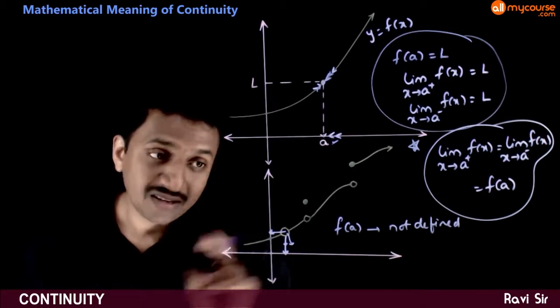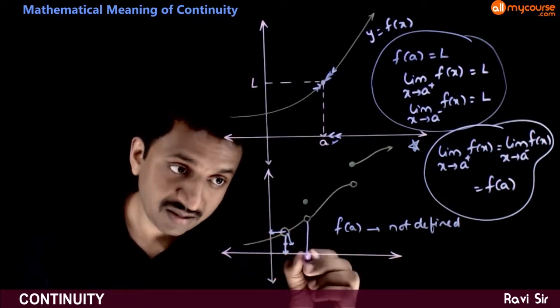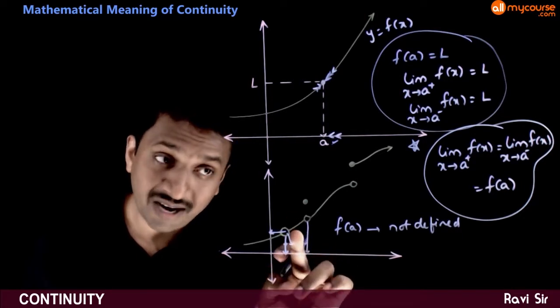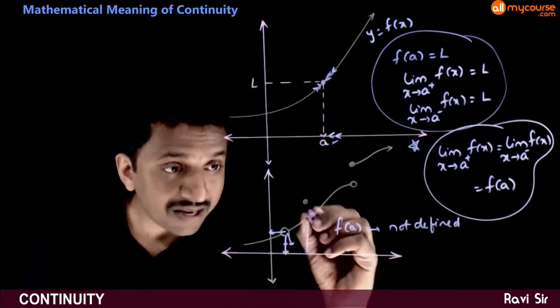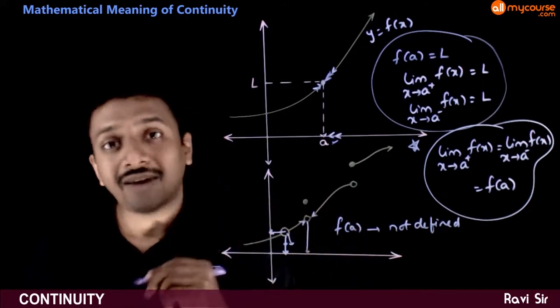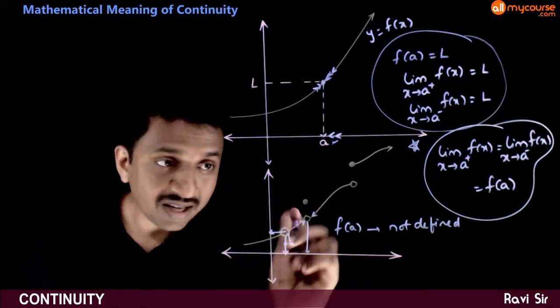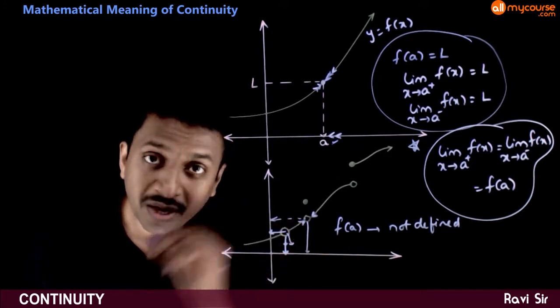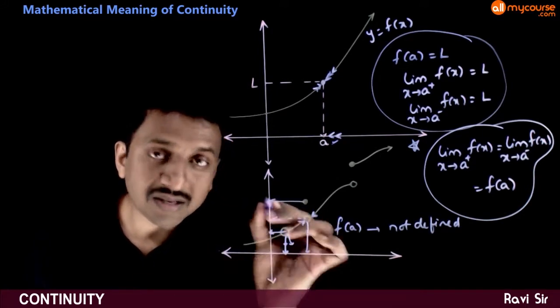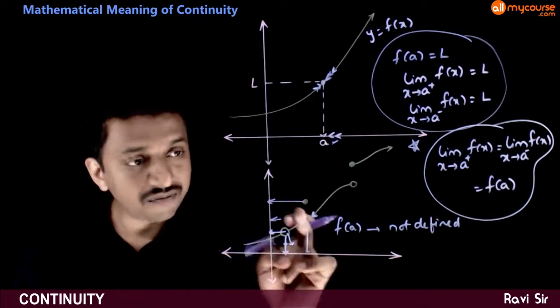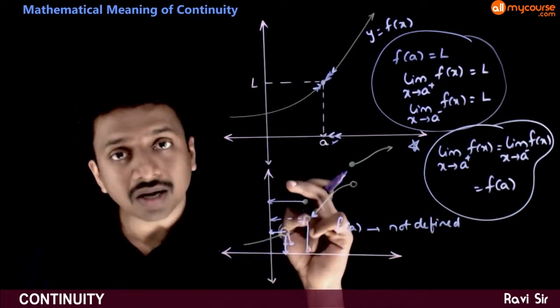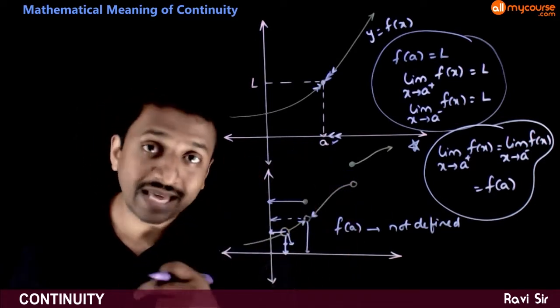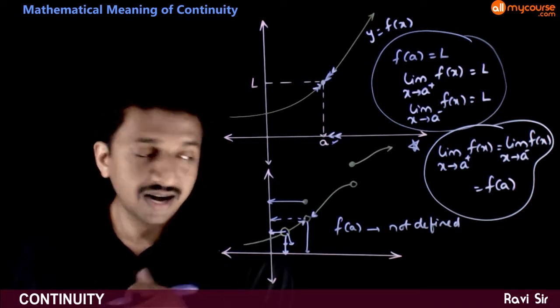Next, there is one more case. If the function is defined, but it is not the same as the limiting value. At this point, both the right limit and left limit are reaching this point, but the functional value is somewhere else. So if the limit exists, but the limit is not equal to the functional value, then also the function is not continuous.